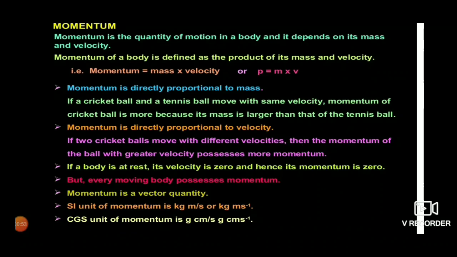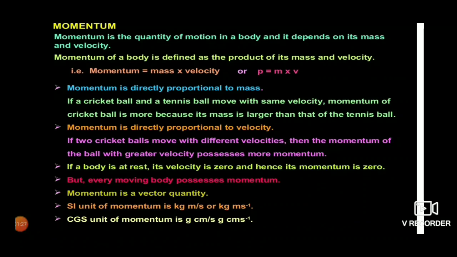As we all know that mass of a body is a constant quantity, so if the velocity of a body increases, its momentum will also increase. Moreover, more the velocity of a body, more will be the momentum. But if the velocity of a body is zero, its momentum will also be zero.